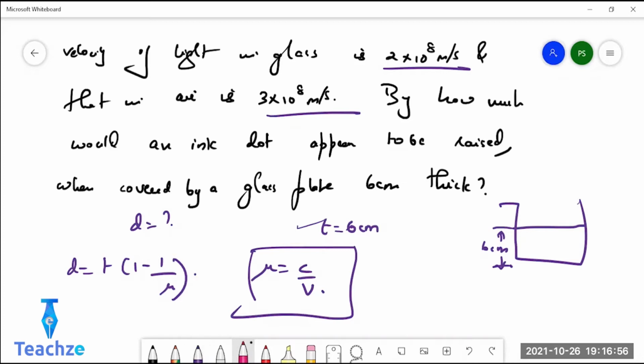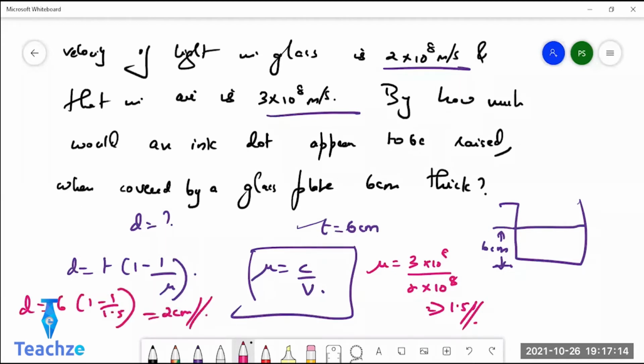Mu will be what? 3 into 10 power 8 by 2 into 10 power 8. So it is 1.5, no unit, refractive index. So now D will be 6 into 1 minus 1 by 1.5. If you solve it, you will get it as 2 centimeter. I'll give you one more.